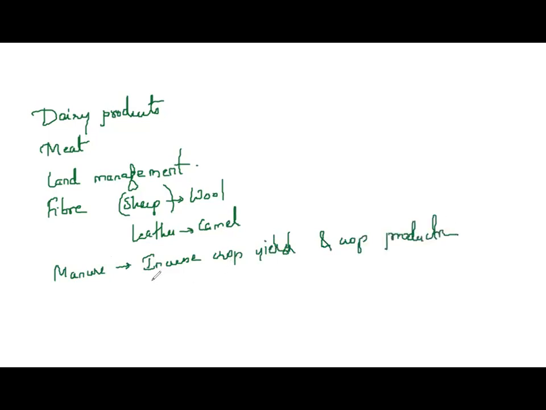First point. Then it is also used as fuel for fires. If you want fire, you can use that dried manure as fuel. It is also used as a plaster in all the villages, plaster for walls and floors. Yes, so these are all the uses.